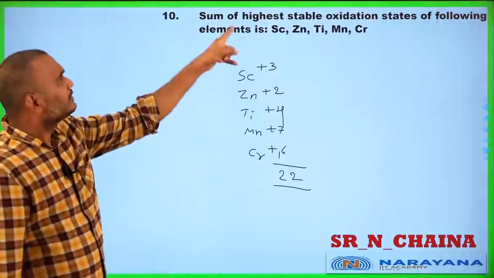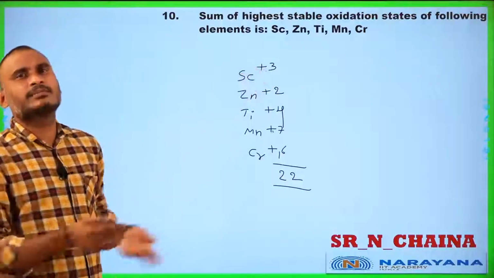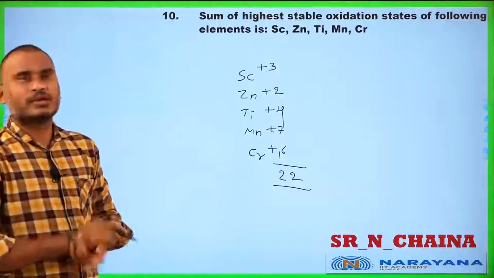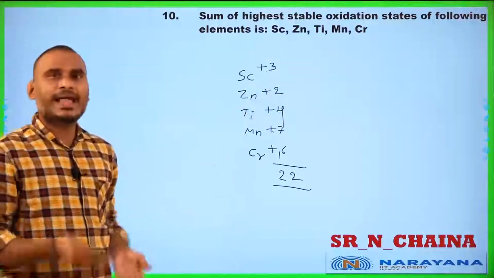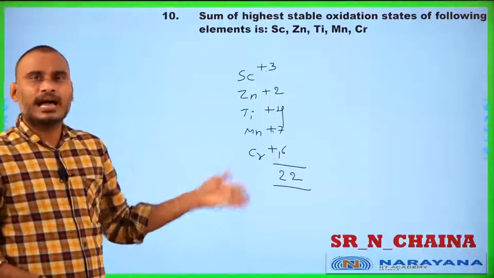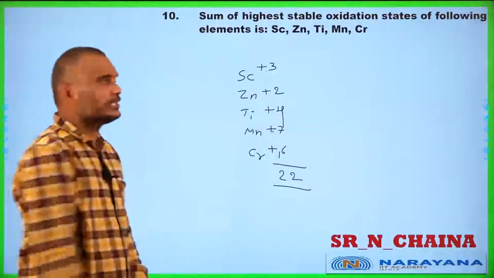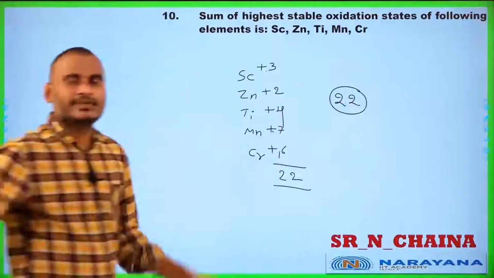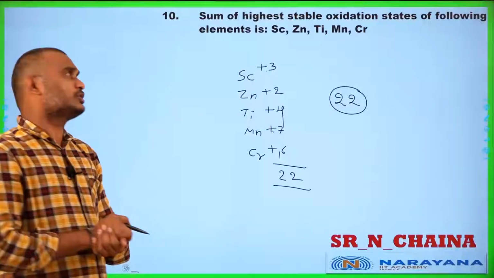Yes, student. The highest stable oxidation state in scandium, which belongs to group 3B, is 3. Zinc belongs to group 2B, plus 2. Titanium belongs to group 4B, plus 4. Manganese belongs to group 7B, plus 7. And chromium, the highest oxidation state, group 6B, is plus 6. The total sum becomes 22. Therefore, the answer for this question is 22. I thought everybody understood. This is the 10th question. Now student, you will go for the next question.